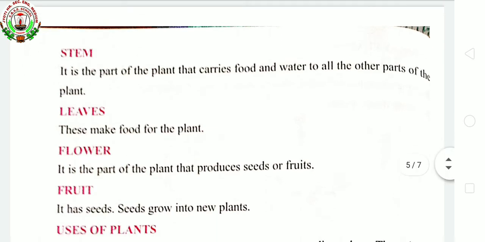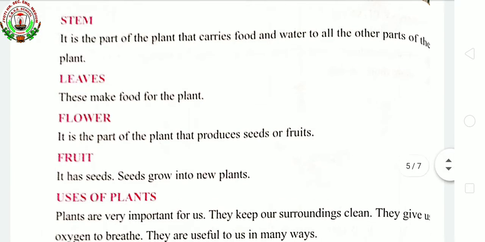Next is flower. Can you say about flowers, children? They are the colorful part of the plant. They have rich colors, so they are eye pleasing, and have an amazing smell. They produce seeds or fruits. Next, fruit.